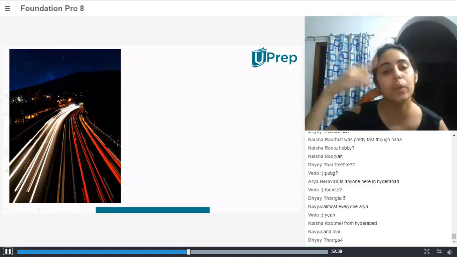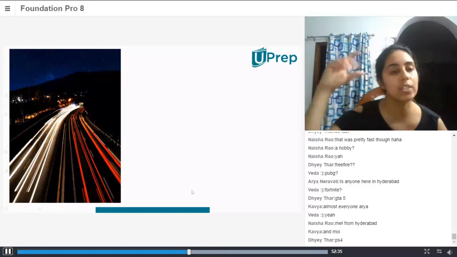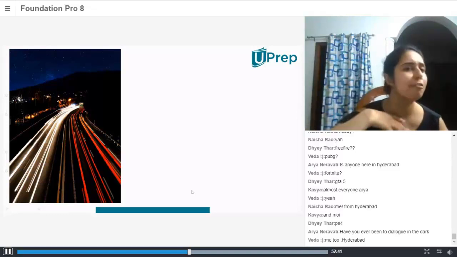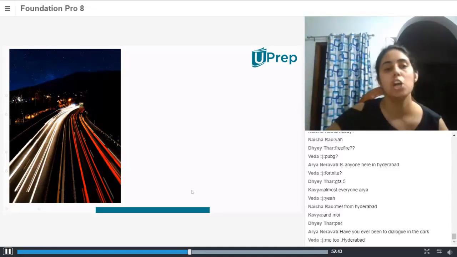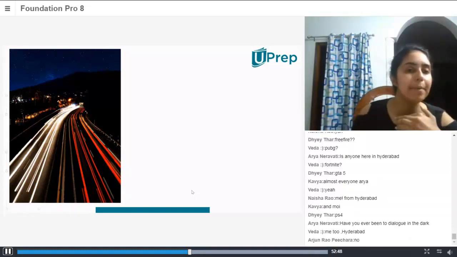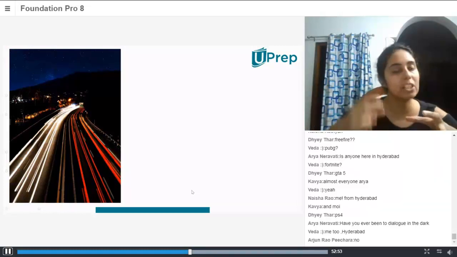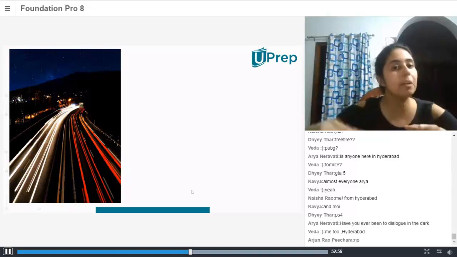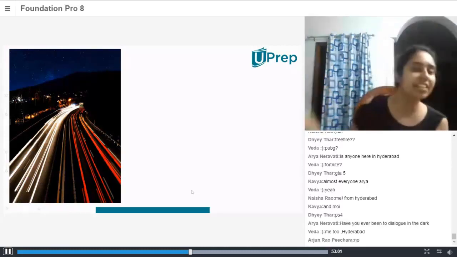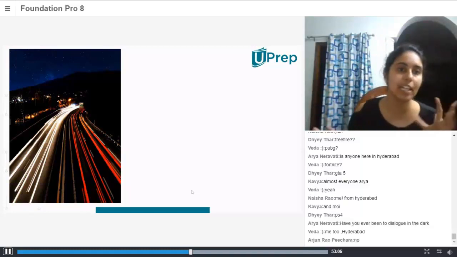So the way to take these shots is that you take the camera and you position it in one place, okay? And then you set the camera to take pictures continuously, maybe for 2 minutes, repeatedly. What happens is the cars move on the road. When the cars move, their picture is taken repeatedly at different positions, and then all of these pictures are overlapped onto each other, and then you end up getting a picture that looks like what is on the screen.